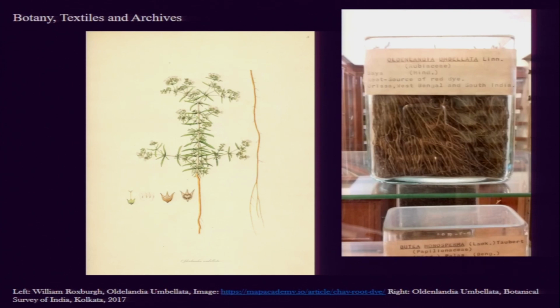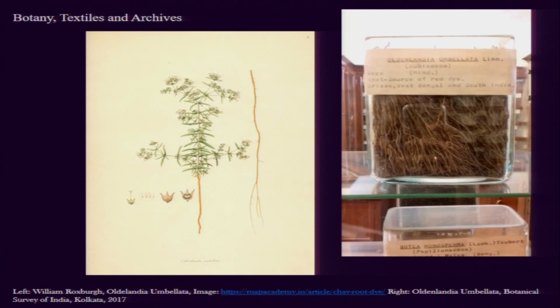And for that reason we find that the chaya root, which was used for yielding red dye, was prioritized in his documentation as well. And now on the right side of the screen, we have these dried chaya roots, which come from the collection of the Botanical Survey of India in Calcutta. And a similar bunch of chaya roots were also sent to the Victoria and Albert Museum, at that time the South Kensington Museum, with the proper documentation.